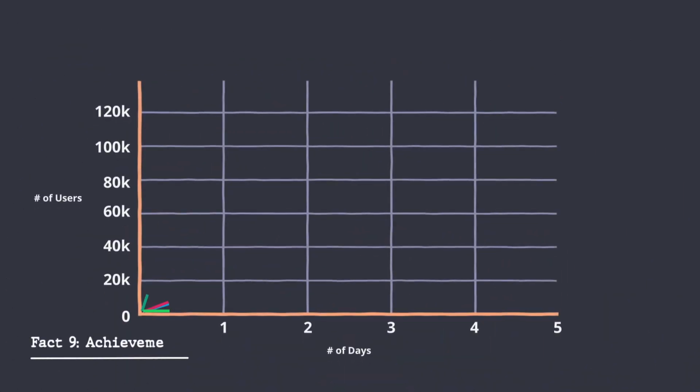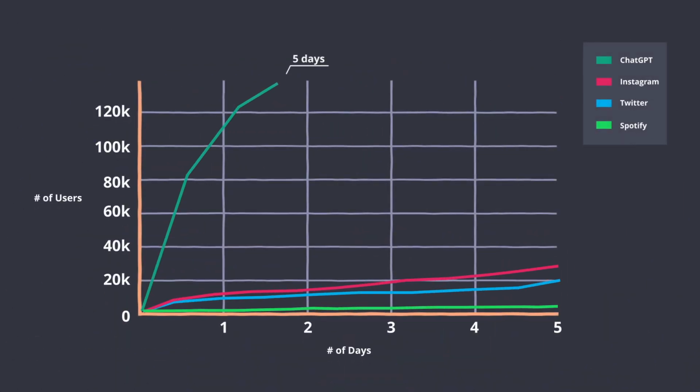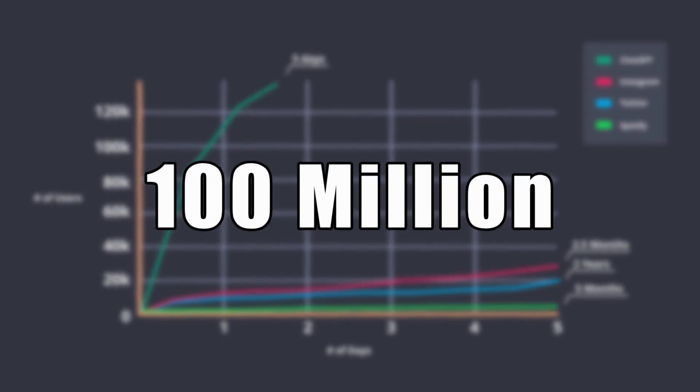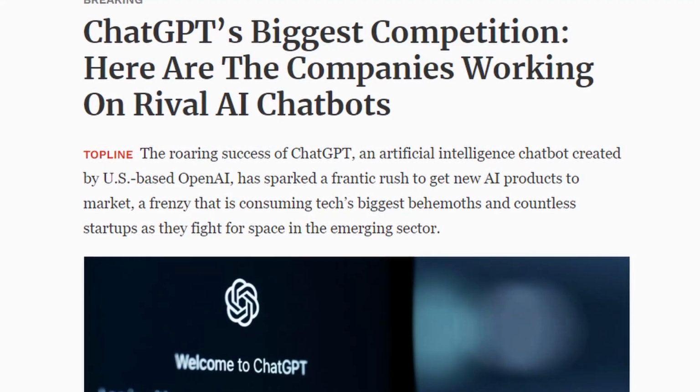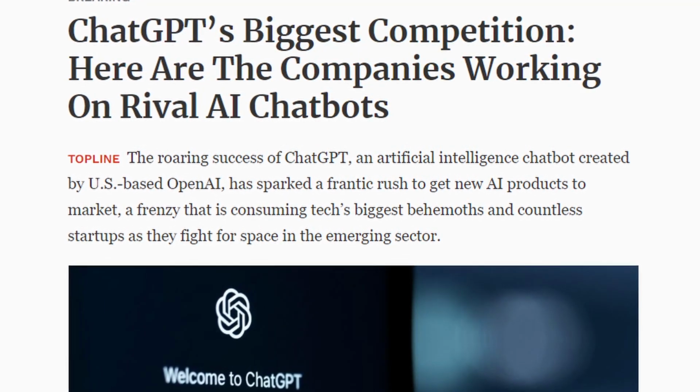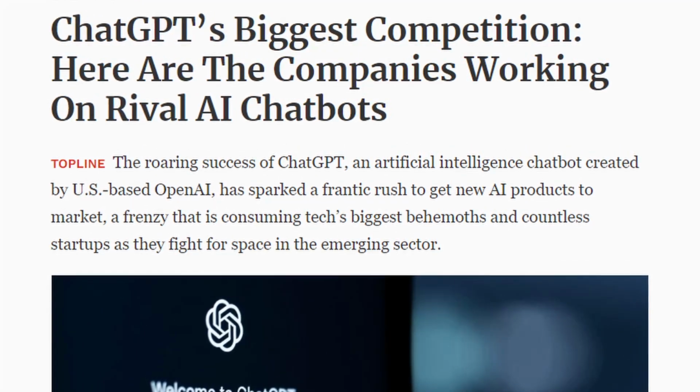When ChatGPT was released, it only took 5 days for the platform to reach 1 million users. That's a very small fraction when compared to other well-known social media sites like Instagram, which took 2.5 months, Spotify, which took 5 months, and Twitter, which took 2 years. By January, 2 months after their release, ChatGPT had already reached over 100 million users. With all the rave that chatbots are getting, competitors began releasing their own version of AI chatbots.